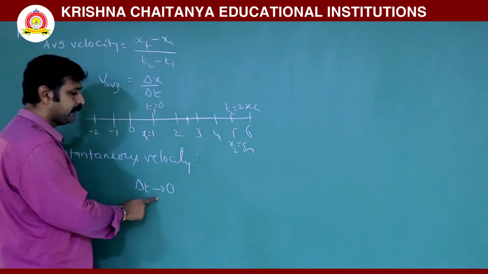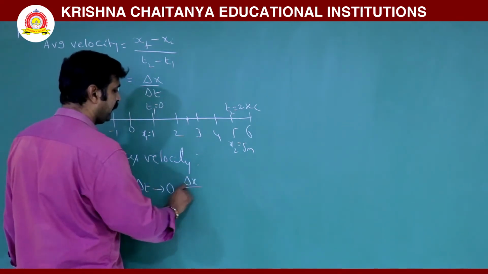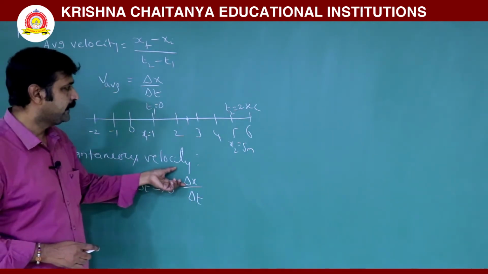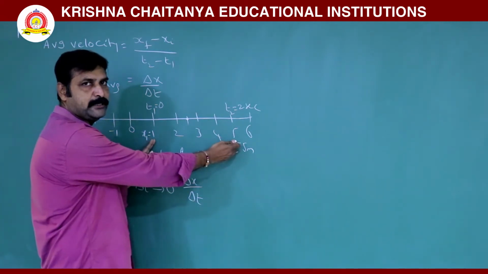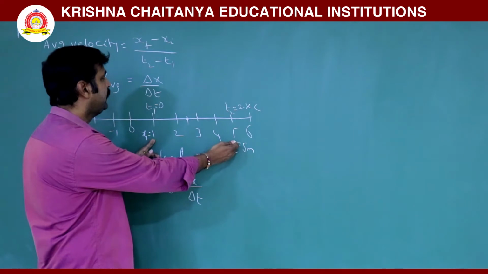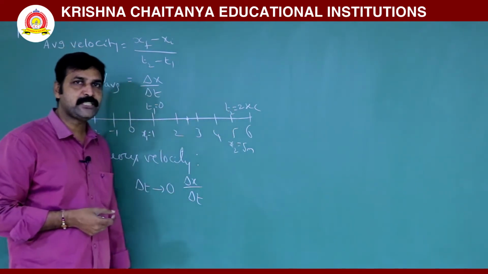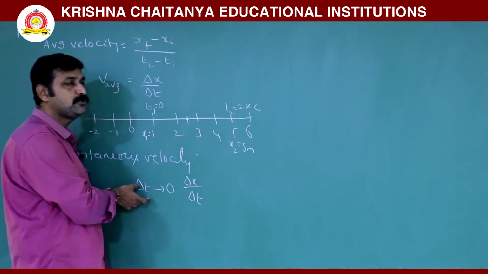So when delta t tends to 0, then delta x by delta t, how to write? What is delta x? Delta x is the displacement, final position minus initial position. What is delta t here? Time interval. But in order to measure instantaneous velocity, the time interval reduces to 0.